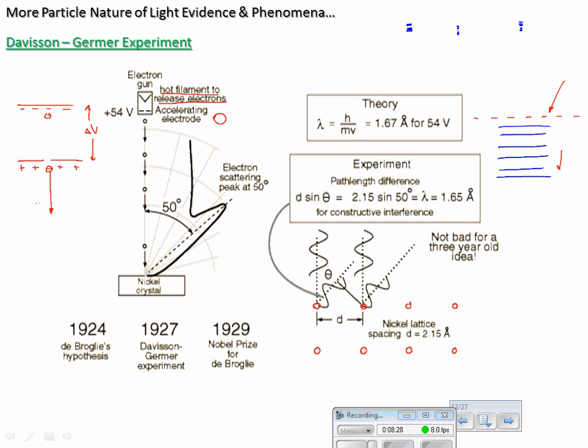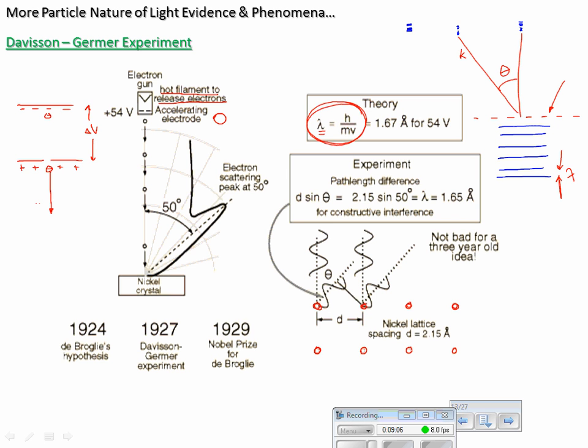Based on the wavelength, we can predict what this angle should be. This is really our two-source interference stuff. No-brainer. Now, what Davisson and Germer did was take these electrons and fire them at this crystal lattice that had very ordered spacing of atoms. These are electrons, but with this new idea, we can say that they're particles that actually have a wavelength. They have wave nature, even though they're particles.